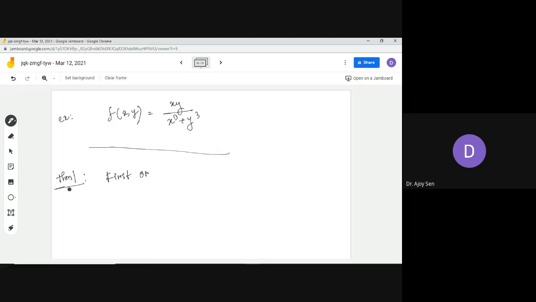The first one, theorem 1, is the first order Euler theorem, which tells you that if f of x, y, z is a particular type of function, a homogeneous function of degree n, then you have to check whether it is a homogeneous function, and if it is homogeneous, then what is its degree.